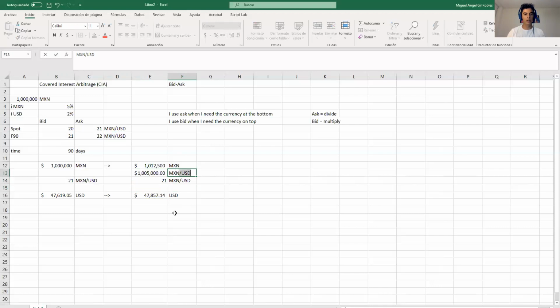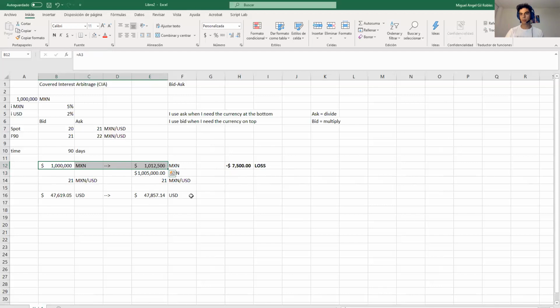And in the end, I don't make a profit. I think I lose some money. So let's subtract this minus this. And in the end, you conclude that it's a loss to do this strategy, right? We usually write the numbers like this because we want to highlight that this path gives you a loss. In the end, the final conclusion is it's better to invest in Mexico because you make more money. That's the final conclusion about this.